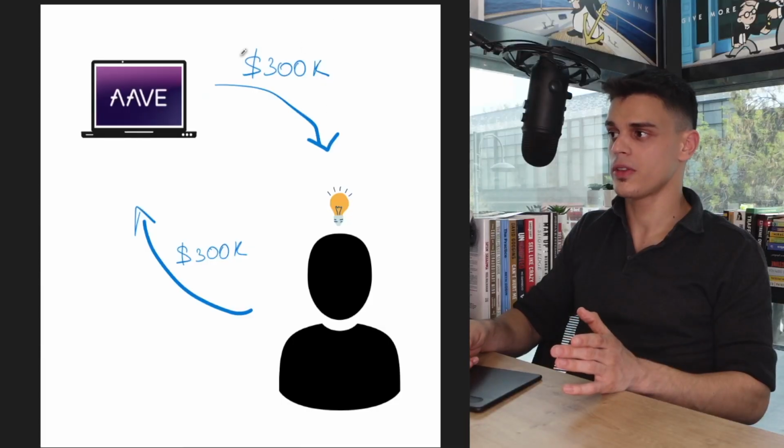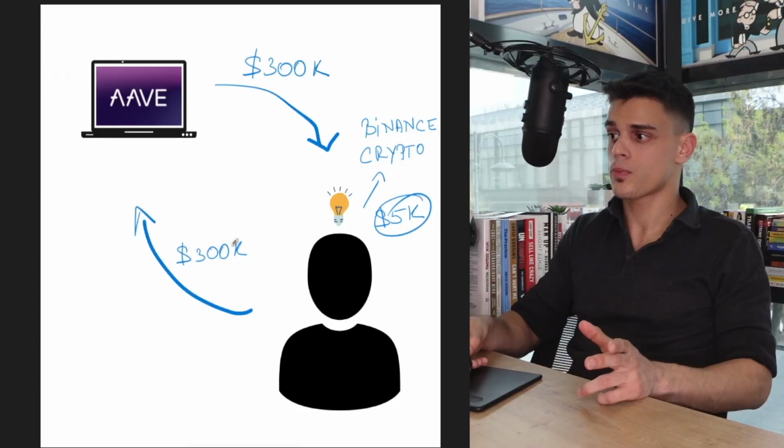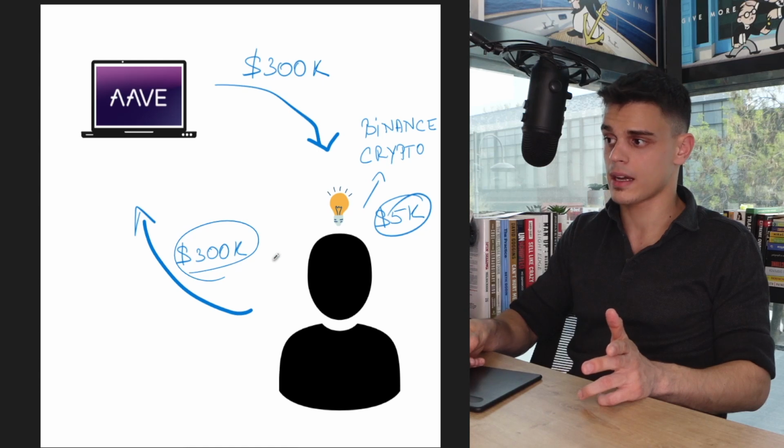We could literally borrow the amount we need from Aave, and that's going to be $300,000, right? And right away, we're just going to implement that idea of ours, and that is taking advantage of the crypto arbitrage opportunity, right? Using Binance and crypto.com. Just by doing that, we are literally keeping a $5,000 profit for ourselves. But that original $300,000 was not our cash, so we need to give it back. And so provided that we can give that back, we can repeat this process over and over again whenever we see a new opportunity in the market. And that is the beauty of flash loans.